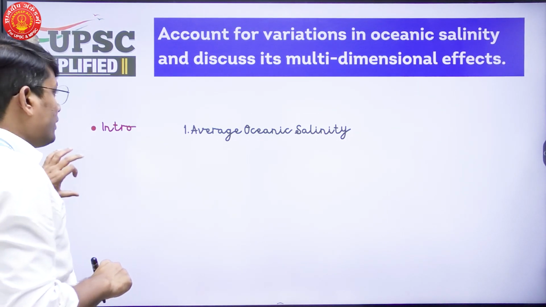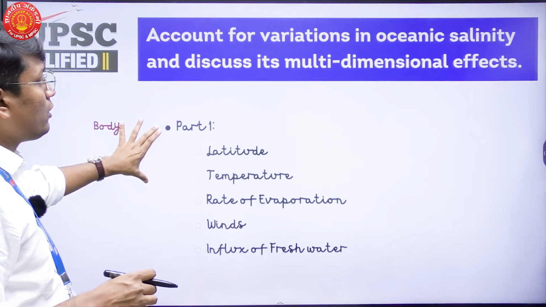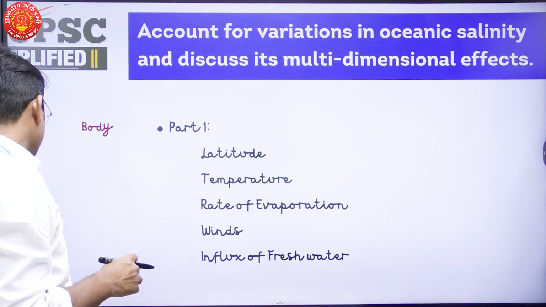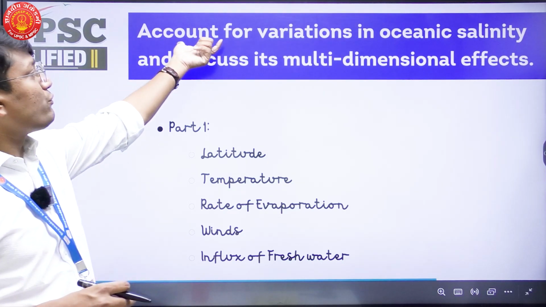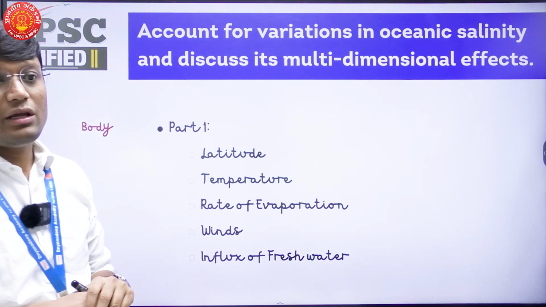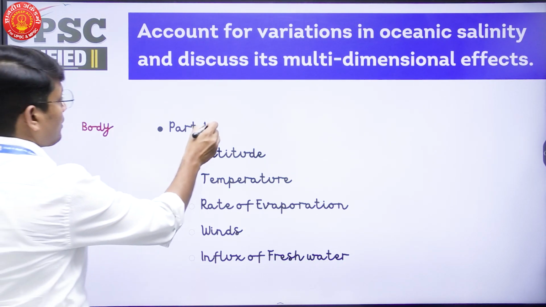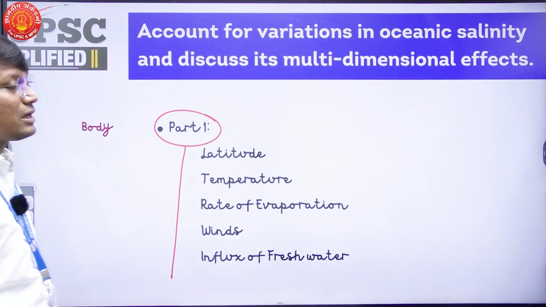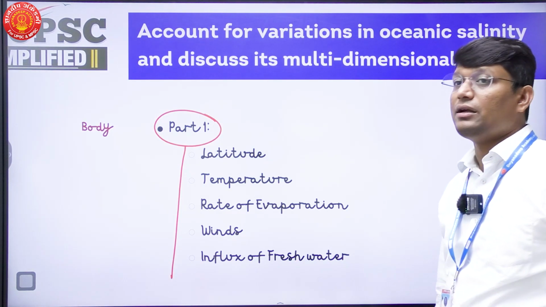So having introduced, we will move on to the next part, that is part 1 of the question. See, when it comes to dividing various parts in this question, this particular question has 2 parts. One, we have to give an account for variation in oceanic salinity, and second will be the multidimensional effect. Now when I am providing the body, there is part 1 of the body in which I can mention all these factors which will result in variation of oceanic salinity.